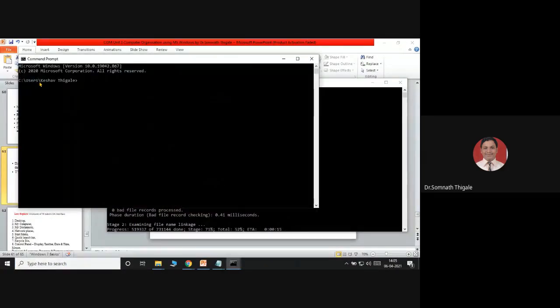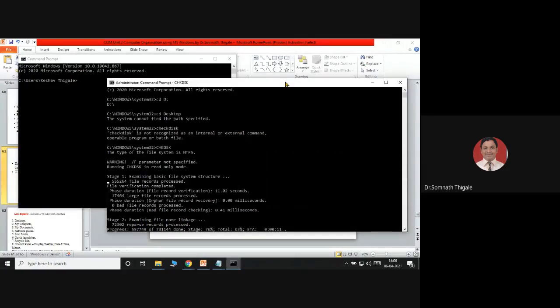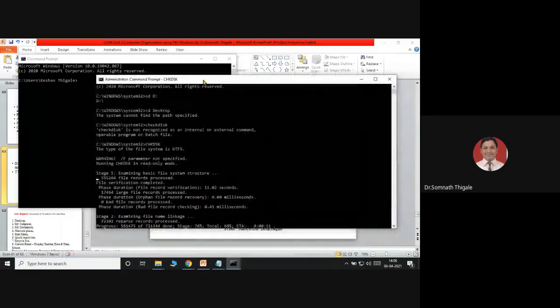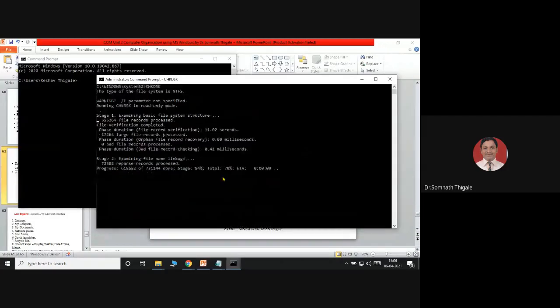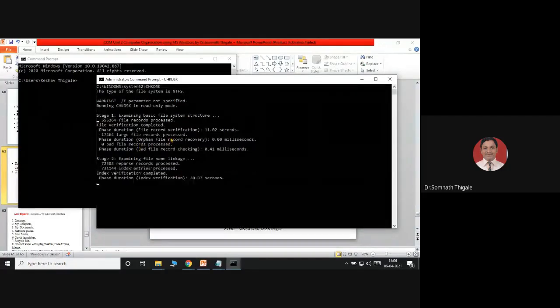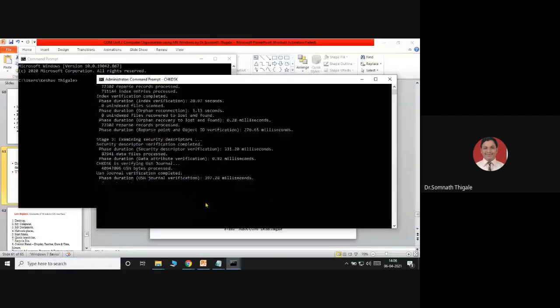This is C users Keshav, the name of the user basically, and this is by default the admin rights you are getting. See the difference. Specific files I could not run over here. I need system administration rights. It will take hardly 1 to 2 minutes to complete the process.